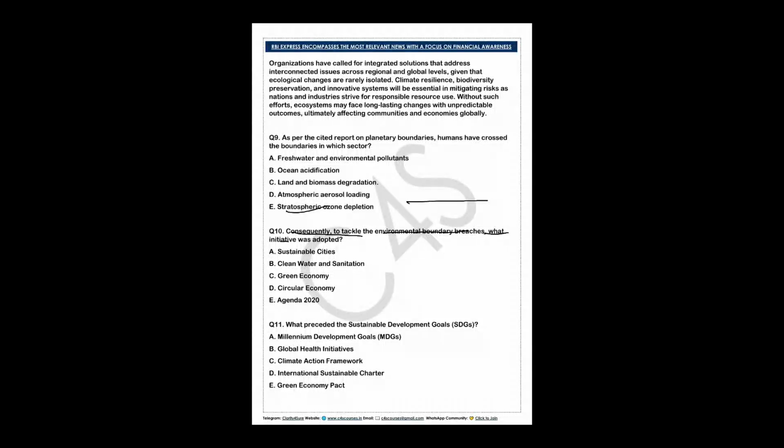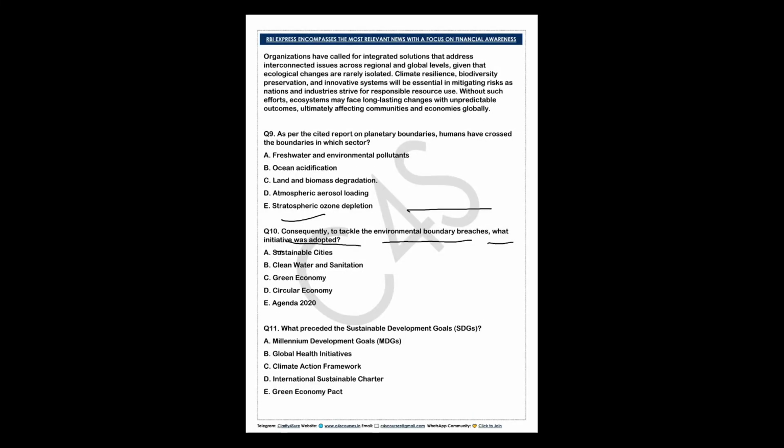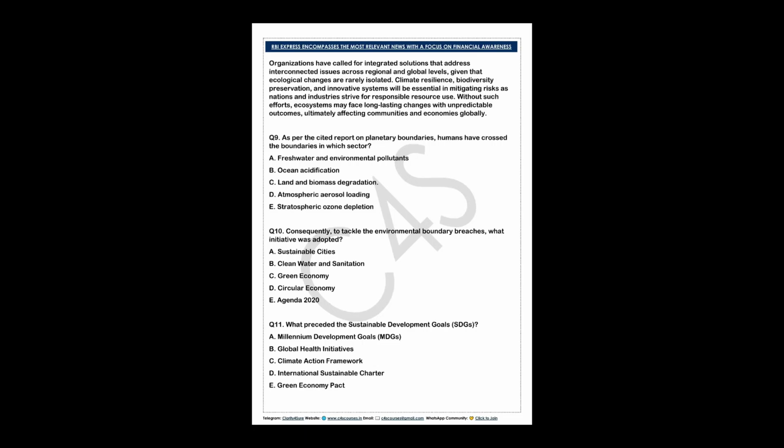Yet, while governments and organizations promote sustainability, individual actions also play an important role in supporting ecological goals and reducing ecological footprints. Cooperative global actions and technological advancements are pivotal, with frameworks and sustainable models aiming to meet both current and future needs. Is it clear? It's something related to the sustainable development goals, right? So if you have read the reports and everything, you can understand it very well. Organizations have called for integrated solutions that address interconnected issues at regional and global levels.